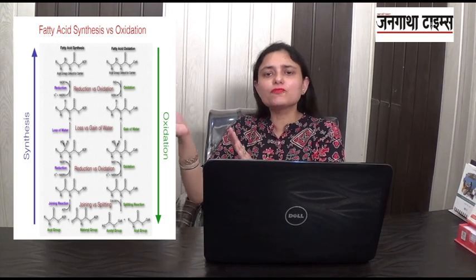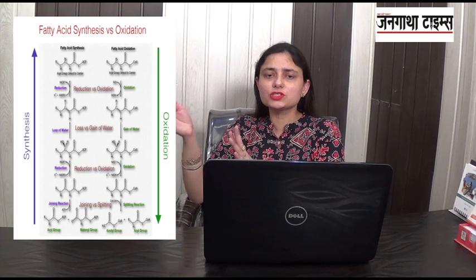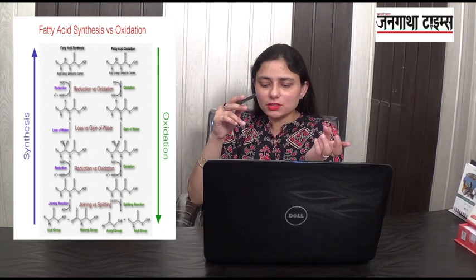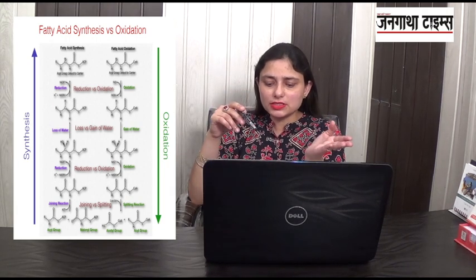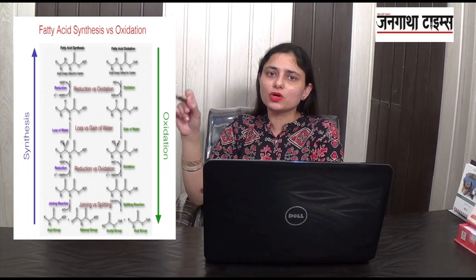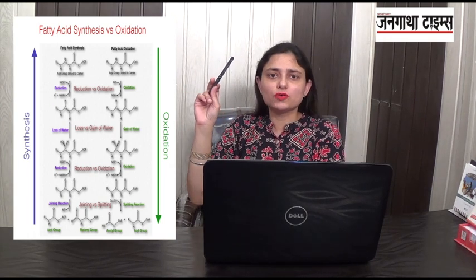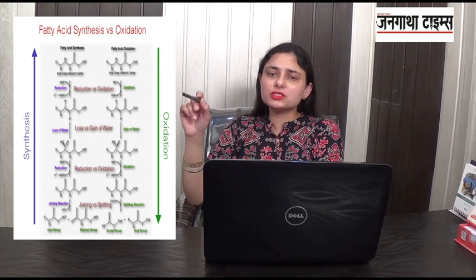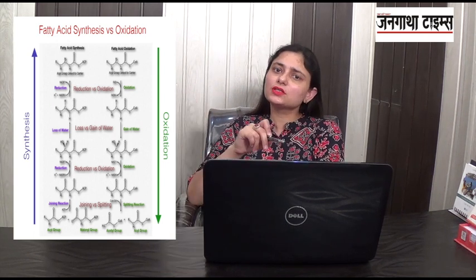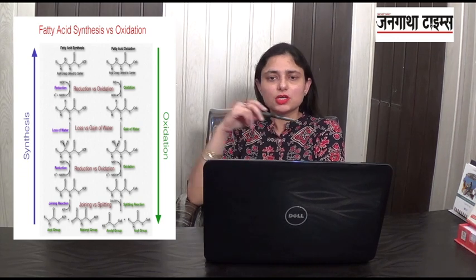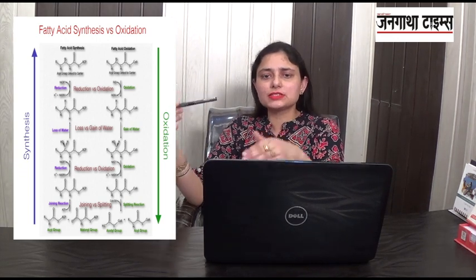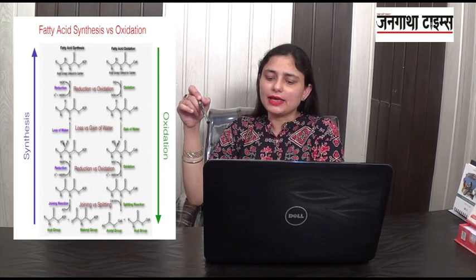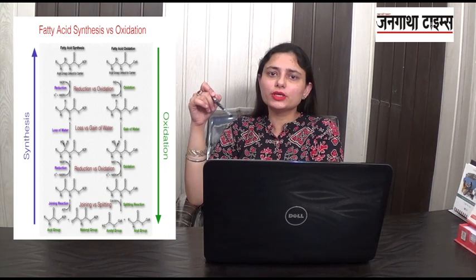The second reaction of beta oxidation is loss of water, whereas in synthesis, there is gain of water. In the oxidation there is loss of water, and in the synthesis there is gain of water. And the first reaction of beta oxidation is oxidation, whereas in the synthesis it is reduction. So the 4 processes go in opposite directions; the synthesis as well as the oxidation go in opposite directions.